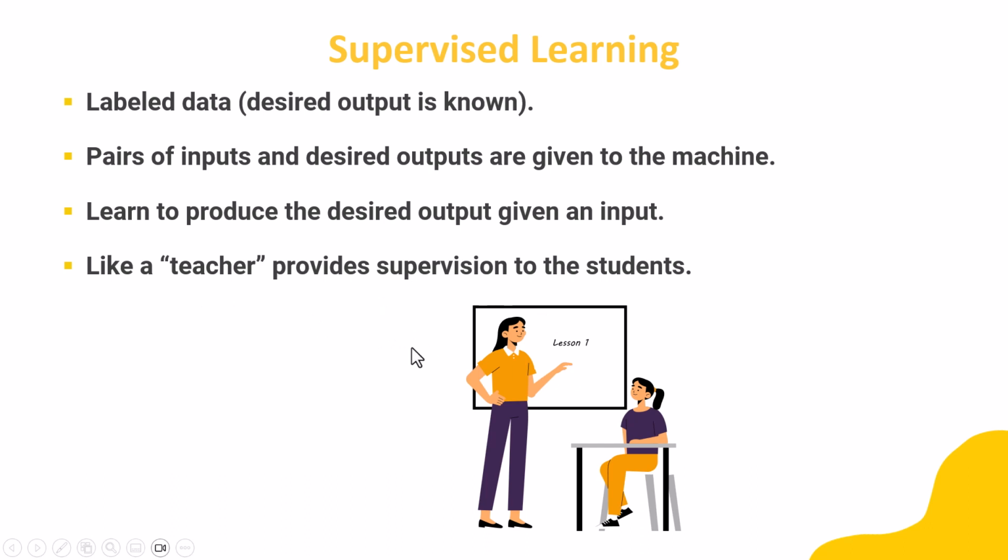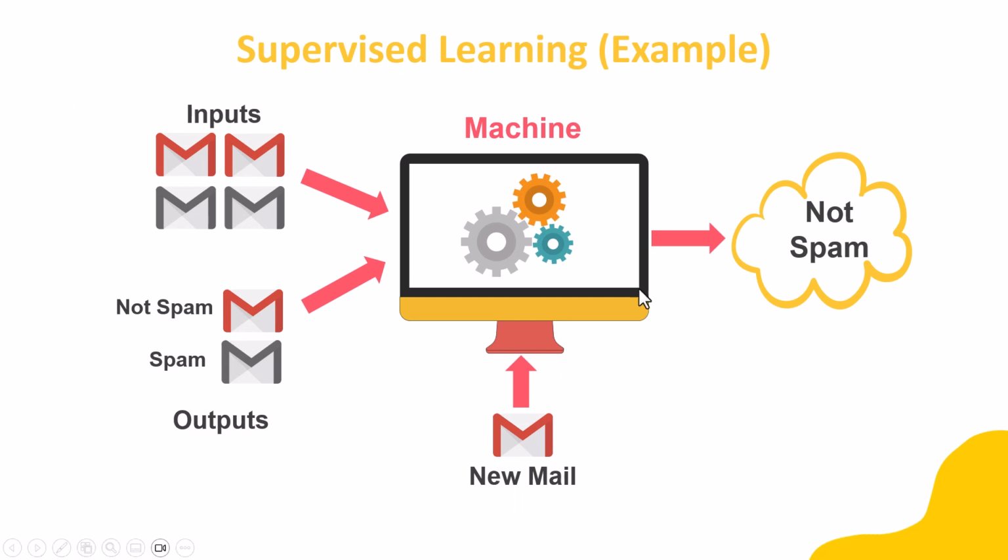Let's try to understand through an example. For example, we want to classify emails, whether the email is spam or not. So we provide the machine with the inputs of the email data and outputs as well, which email is spam and which email is not spam. So the machine learns from this data and defines its rules. So when a new email arrives, the machine can classify whether it is spam or not.